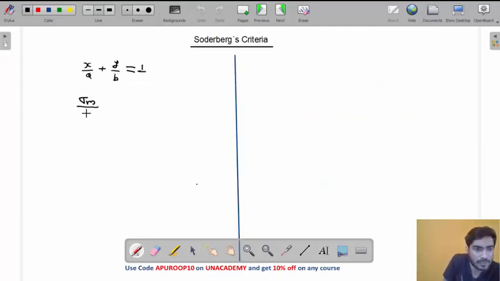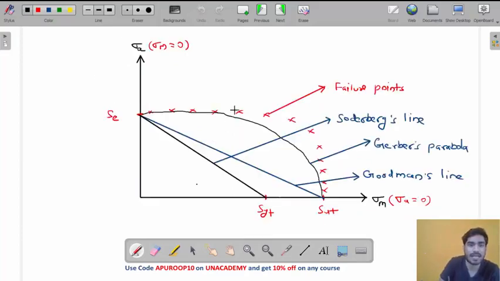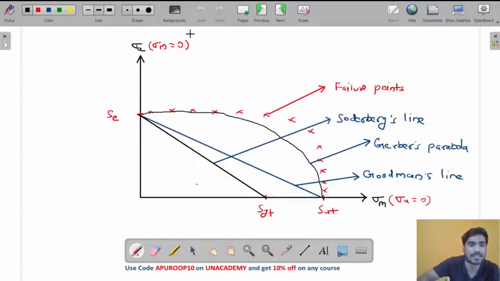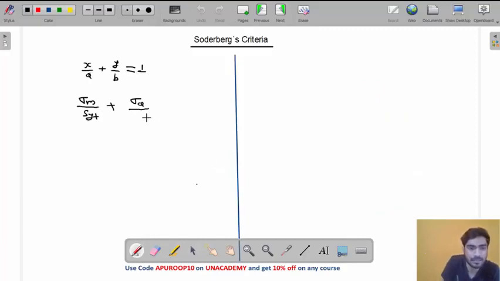So A point will be SYT. Plus, what is your y-axis, my friend? Sigma A, right? And where is it cutting the y-axis? It is cutting the y-axis at point SE. This will be equal to 1. This is the equation of Soderbergh's line.